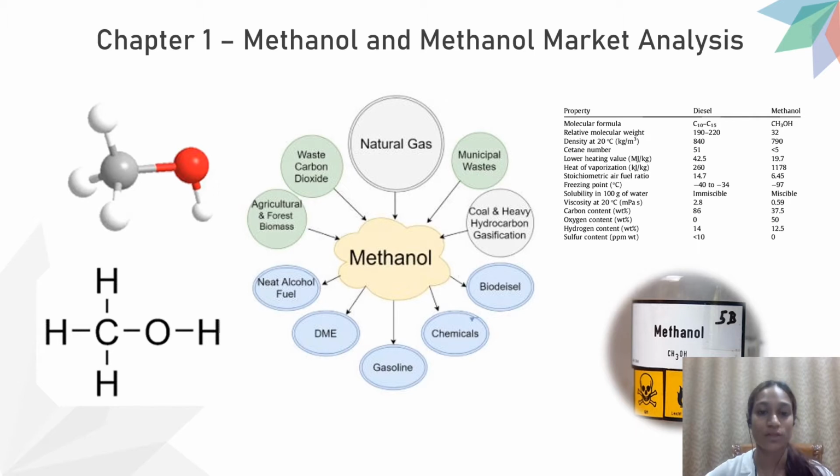Steam methane reformer is one way to produce methanol from natural gases, where these natural gases with steam are sent as feed to the reformer, then yield carbon monoxide, carbon dioxide, and nitrogen, which will undergo methanol synthesis, which will produce methanol. In methanol production, natural gases are the most abundant source and popular as feedstock because of their economical properties. However, there are also other feedstocks that can be used. For example, coal, which has been increasingly popular as feedstock for methanol production, particularly in China.